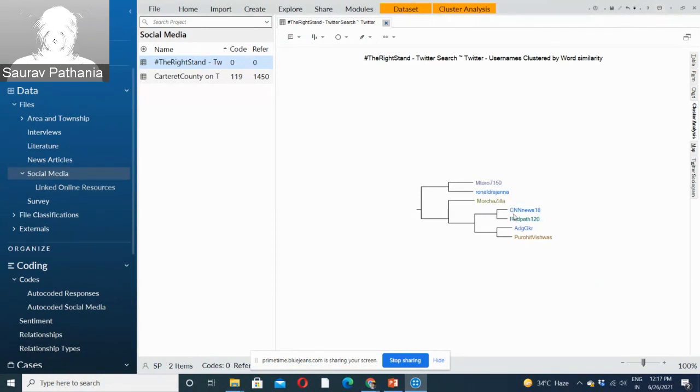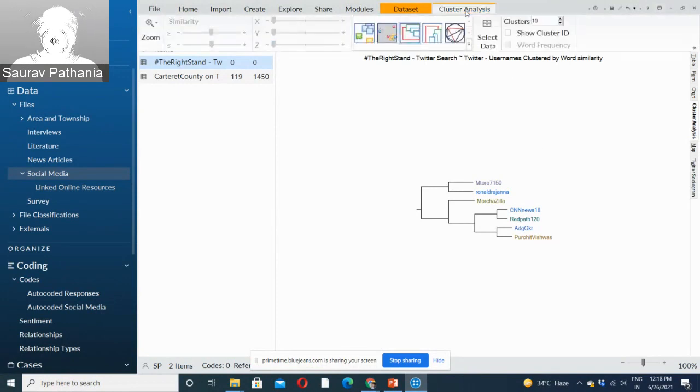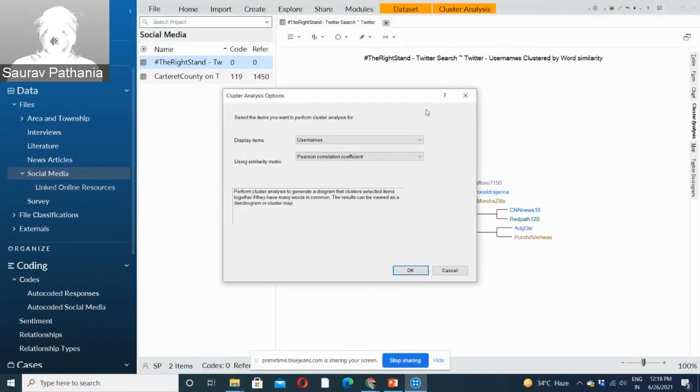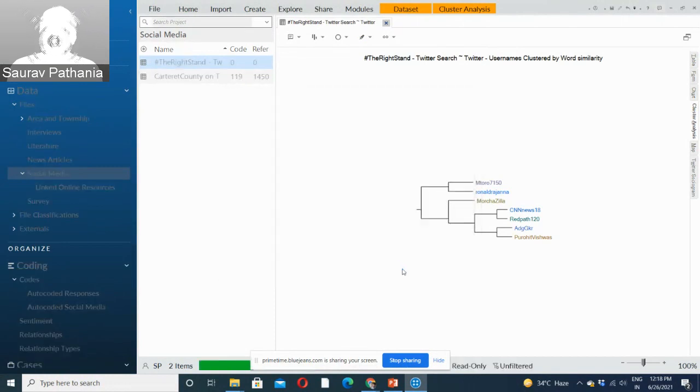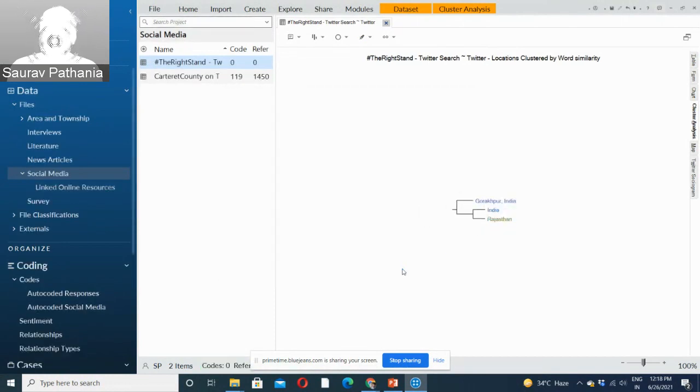So you can see CNN News 18 is clustered together with Red Path 120. So this helps you in finding some better insight of who are using the same thing. And you can also change the data here. So right now it shows display items username. You can also display items according to locations. So now if I click locations, you can see locations clustered by word similarity, right? So you can see if people from different locations are saying the same thing, that can also be clustered.